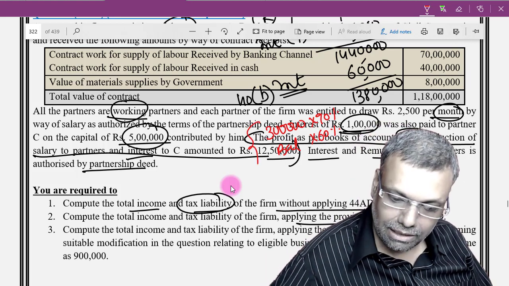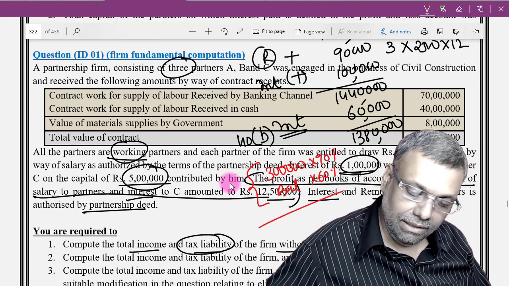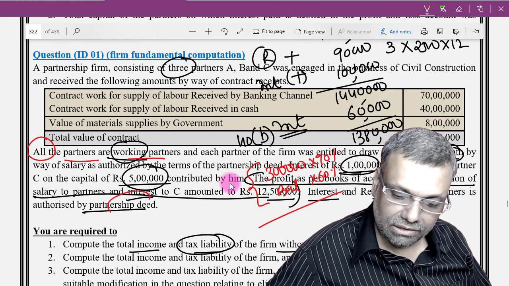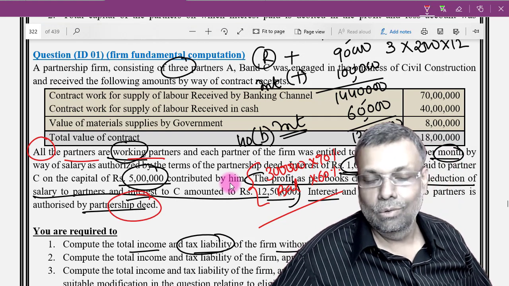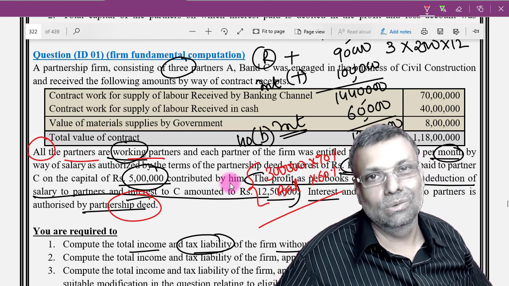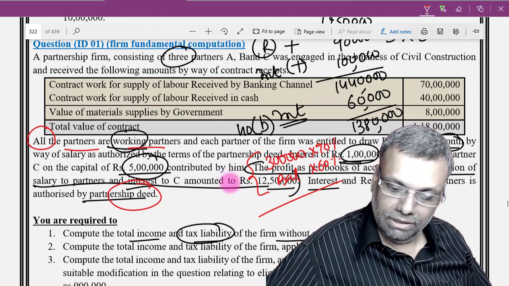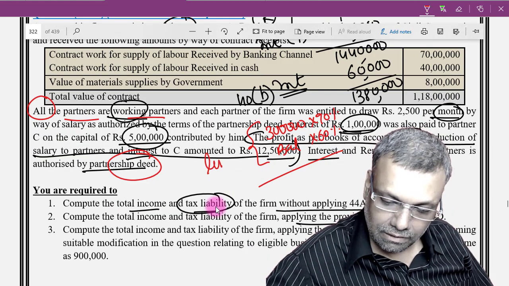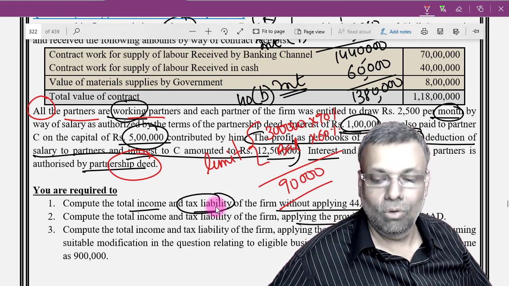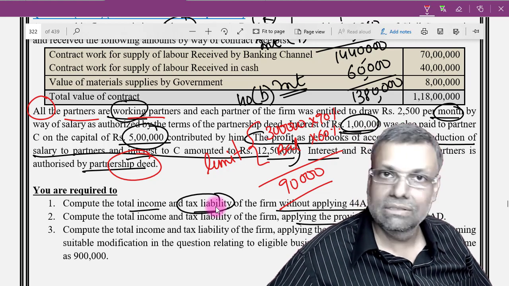This is my limit. With this I'll have to compare the actual eligibility. All are working partners, and everything is authorized by the partnership deed. The period of authorization is not printed in the question, but when it is said to be authorized, it is a general understanding that even the period is authorized. So compare the limit with eligibility. The entire 90,000 is eligible, because all are working partners, so whichever is less.